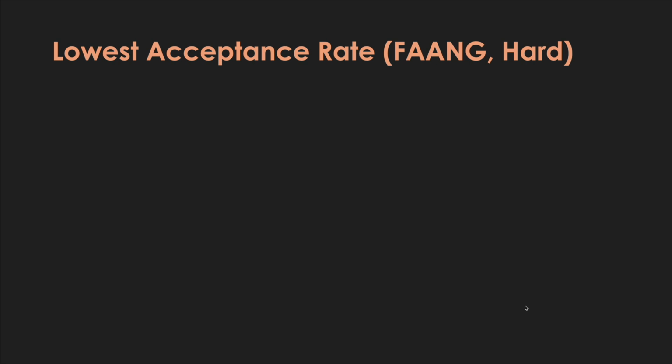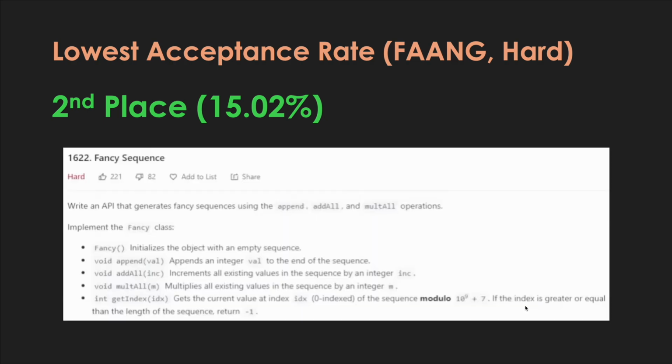The second place in lowest acceptance rate, with an acceptance rate of only 15.02% in the hard category asked by FAANG, is LeetCode 1622, Fancy Sequence. It's writing an API that implements a certain number of operations, and you need to consider high numbers as well. So this is a problem that requires a variety of different topics and problem-solving skills. So yeah, structure this later in your preparation journey.